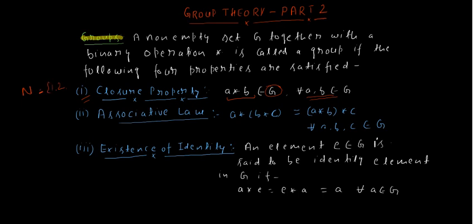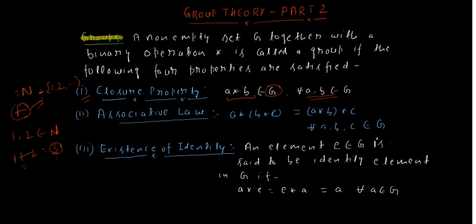Suppose I take the set of natural numbers and take plus. We will check whether plus is a binary operation and whether the set of natural numbers is closed with respect to addition. We take two natural numbers and apply plus between them. When we apply plus between two natural numbers, the new number is also a natural number.